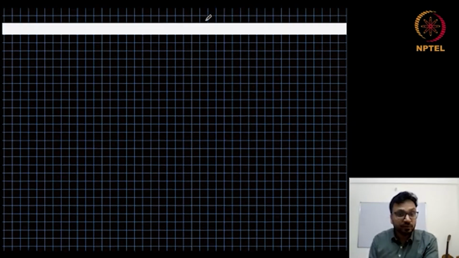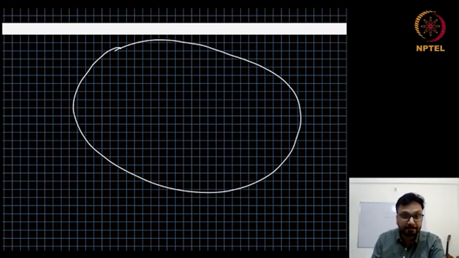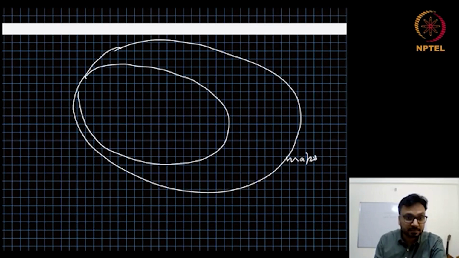If we want to see it graphically, there is a set of all the maps. Then there is a subset of these maps which are Hermitian maps. Then there is a smaller subset of it which are positive maps.